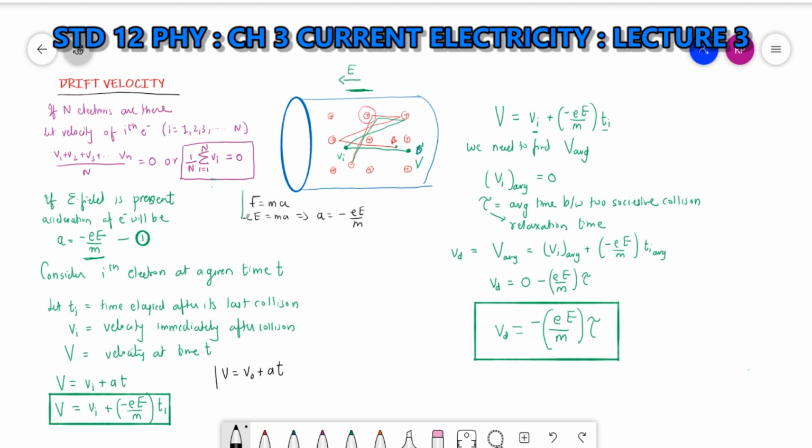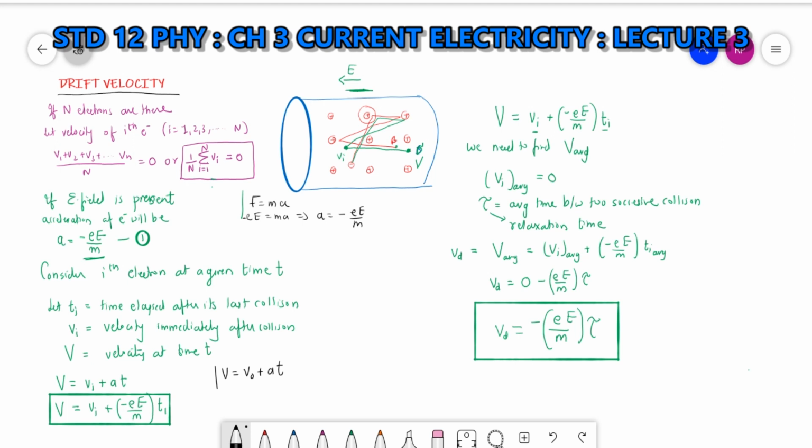Okay, vi is the velocity immediately after collision and v is the velocity at time t. So using the equation v = v0 + at, I will get v = vi + (-e/m) t1. Now this we have taken for the ith electron. If I want to consider all the electrons, I need to take the average, right? So we need to find v average.